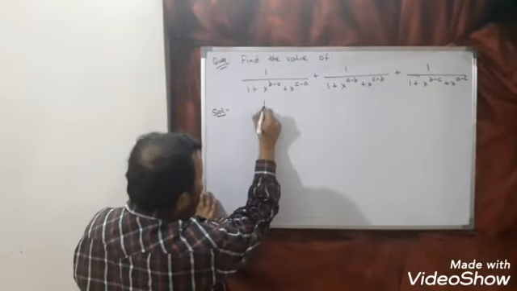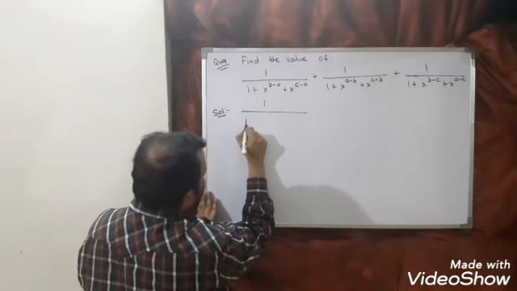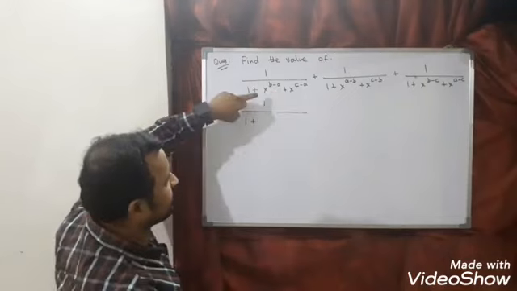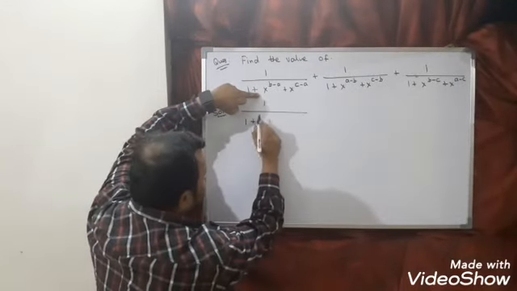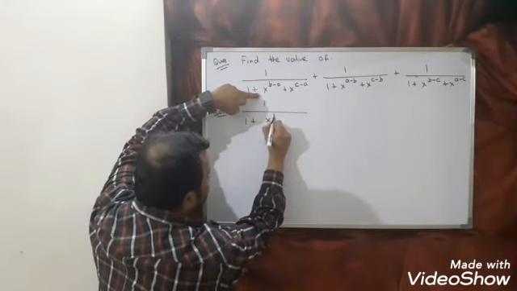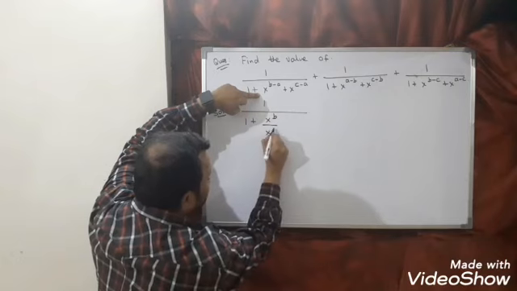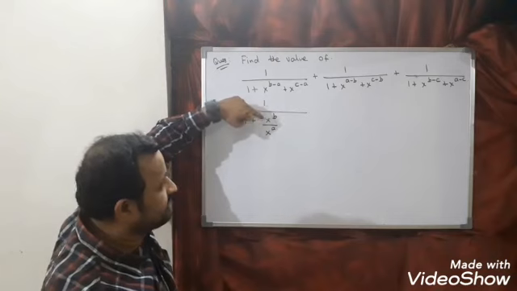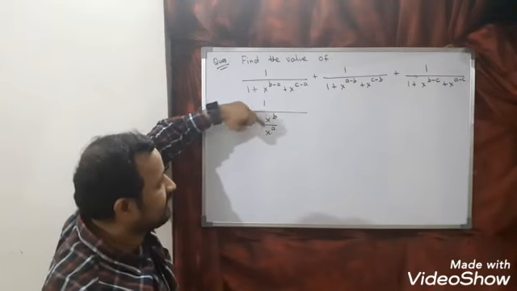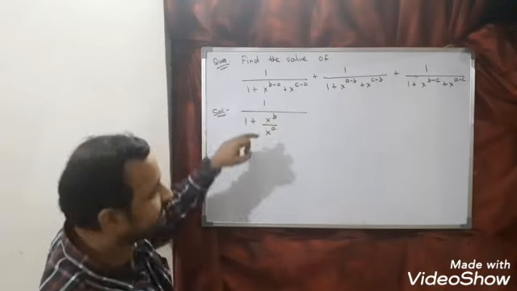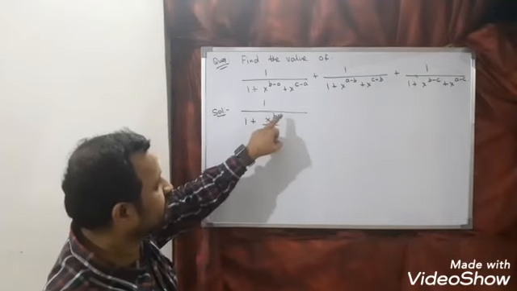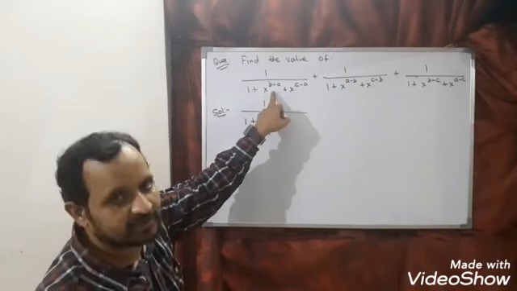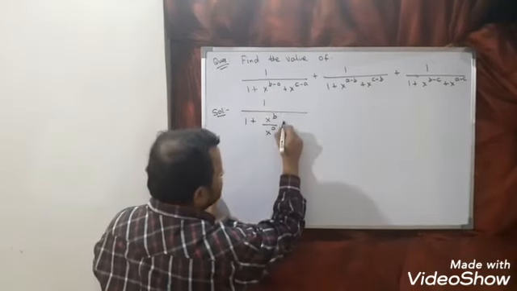So this we can write as 1 divided by 1 plus x to the power b minus a. We can write as what? Can we write this as x to the power b divided by x to the power a? I think second law: if the base is same and division comes, powers will get subtracted. So x to the power b divided by x to the power a, we can write as x to the power b minus a. Similarly, this we can write as what?